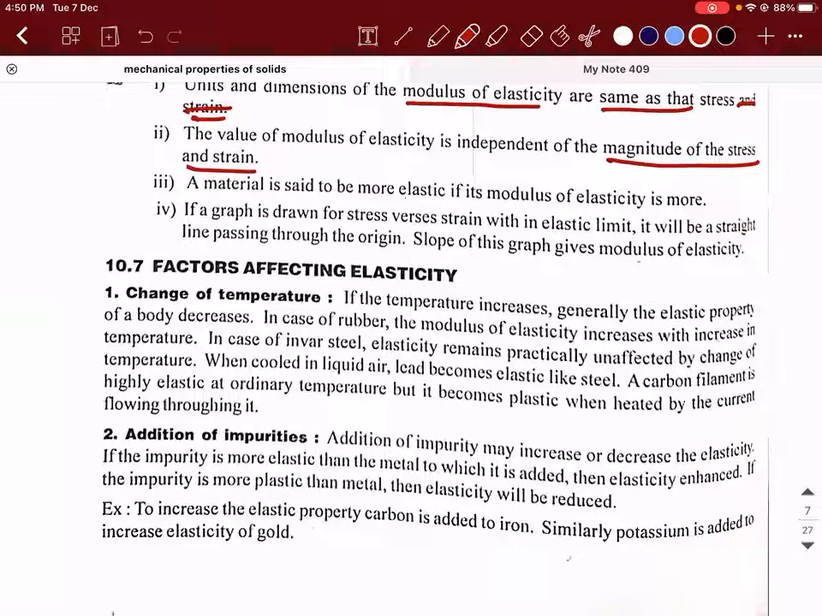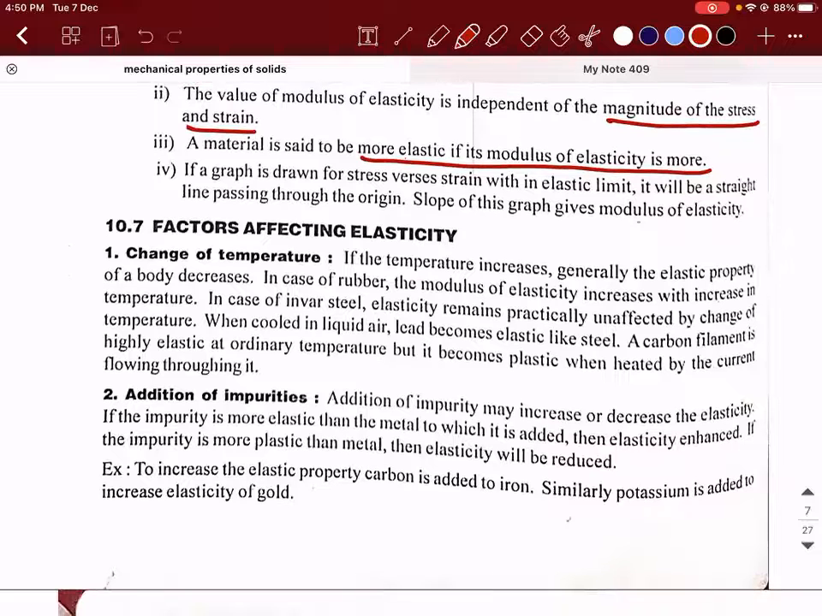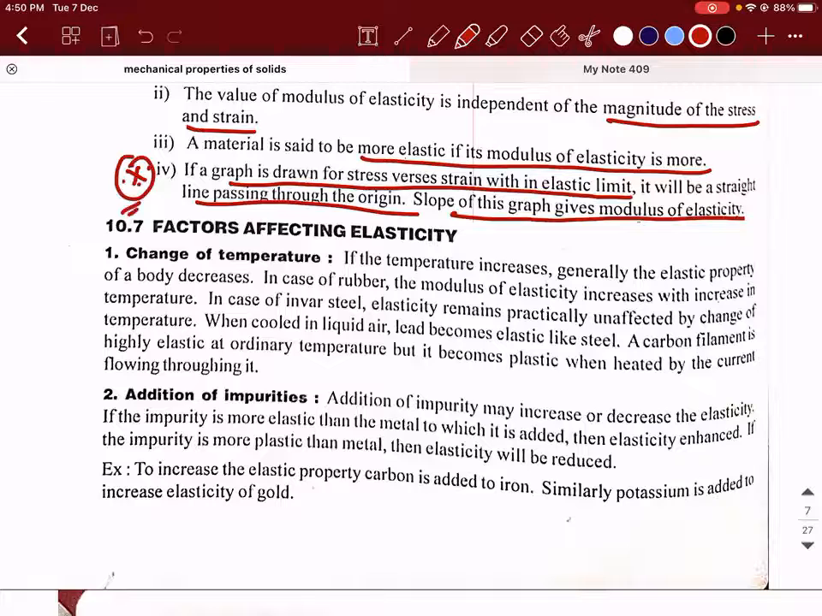So a material is said to be more elastic if the modulus of elasticity is more, because it can sustain more stress. If a graph is drawn for stress versus strain within the elastic limit, it should be a straight line passing through the origin, and the slope of this graph gives the modulus of elasticity. Remember this statement. This I will explain in the stress-strain topic, which will be the last topic that we will be discussing.